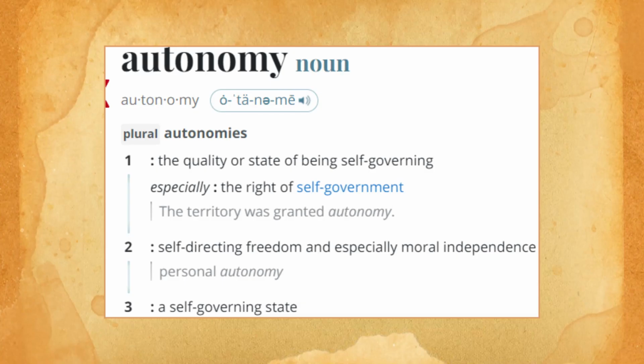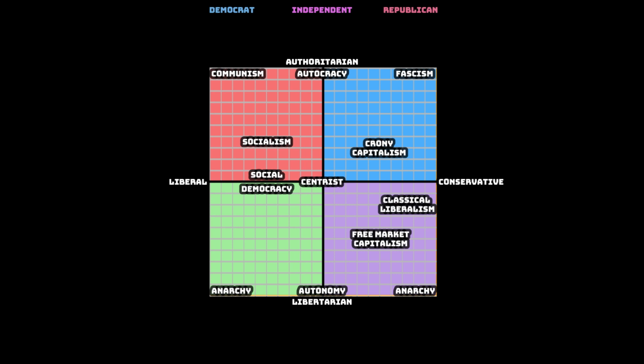Autonomy: the quality or state of being self-governed, self-directing freedom, and especially moral independence, a self-governing state. Per those definitions, that's where they all line up on the spectrum here. Well, that covers a lot of the main things. I might make a more in-depth video later, so let me know if you want to see more of this, or if it's totally out of line as it is. But anyway, here's a few compasses to leave you with.